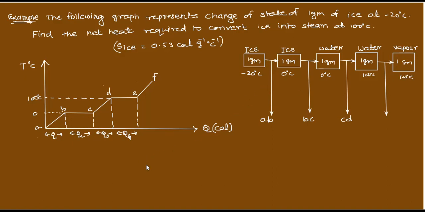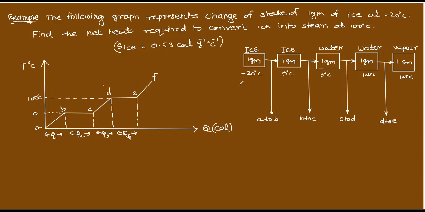So shall I write like this for you, that instead of A to B, B to C and C to D, what I will do, I will write like this: A to B. Okay, what is the state? A to B, this is B to C, this is C to D, and this is D to E. Okay, how many are you getting? 4. 4 energies.